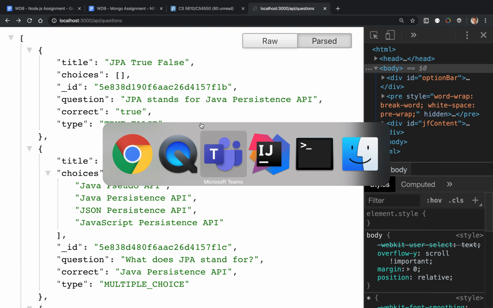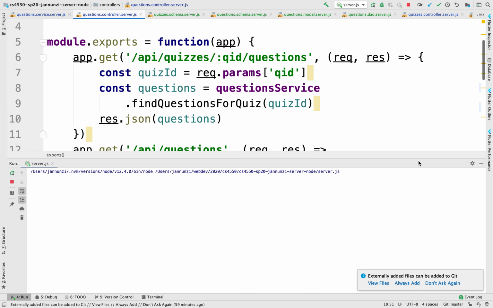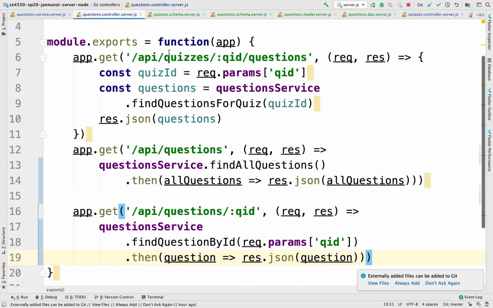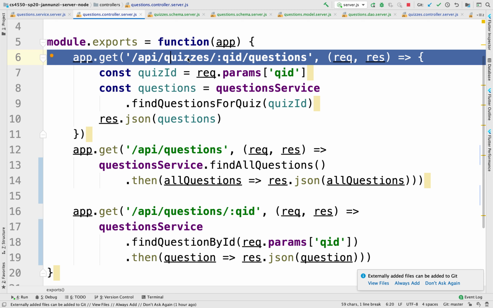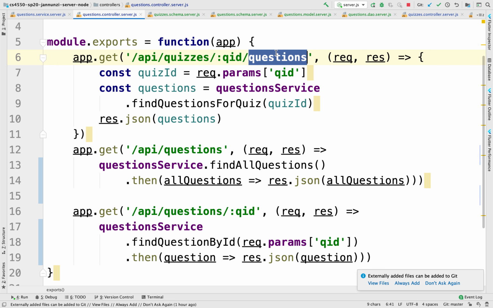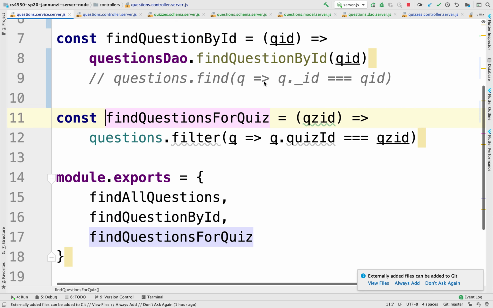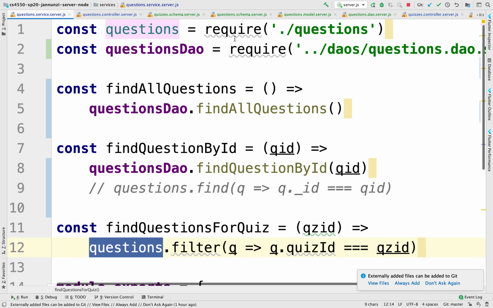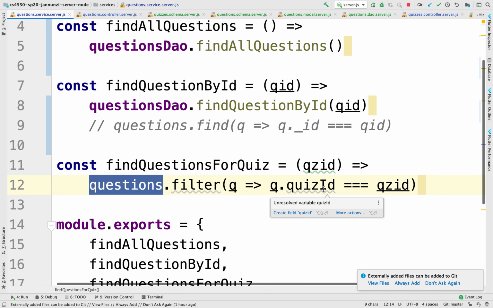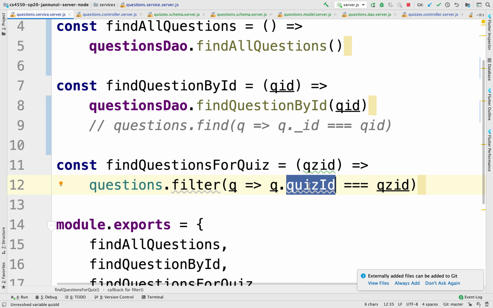And that API we had implemented right here. It was this one right here. Give me the ID of the quiz, and I'll retrieve the questions for that quiz. That implementation was written in terms of this service, which iterated over all the questions in an array and only retrieved the questions where the quiz ID mapped to the quiz that we passed in. But we don't have that array anymore. We're not going to use that anymore.